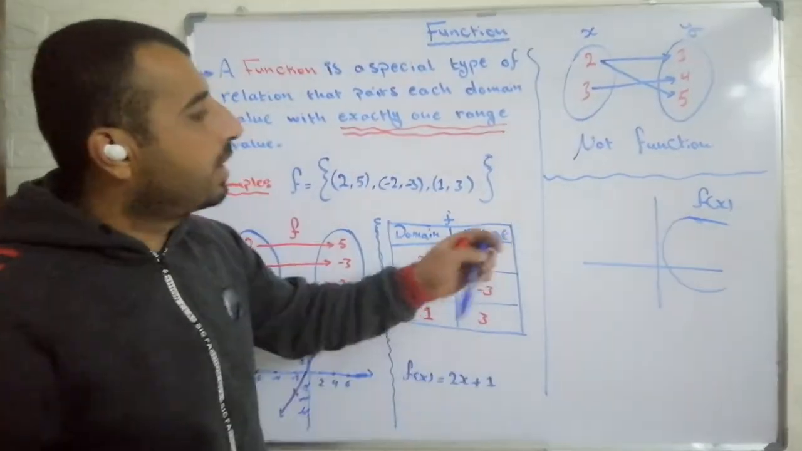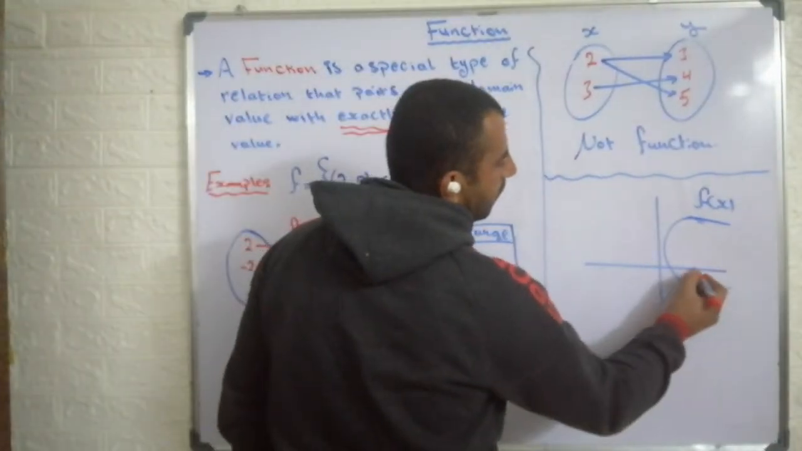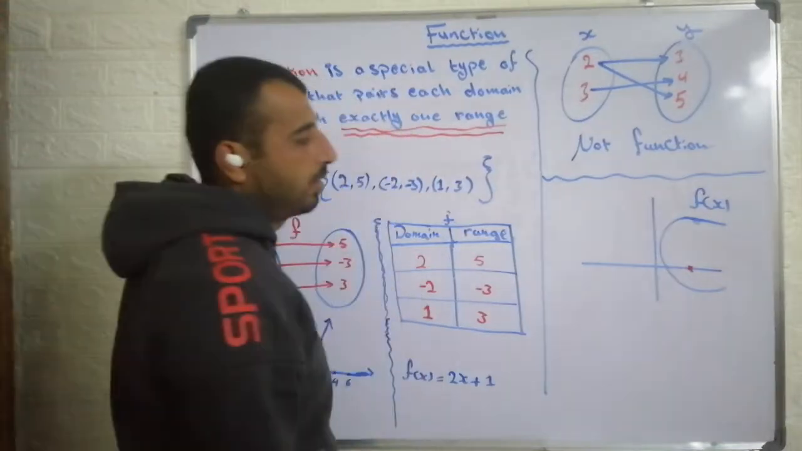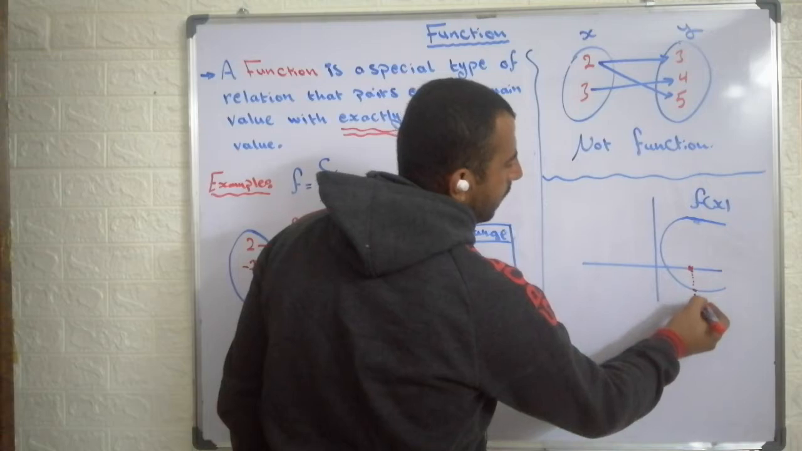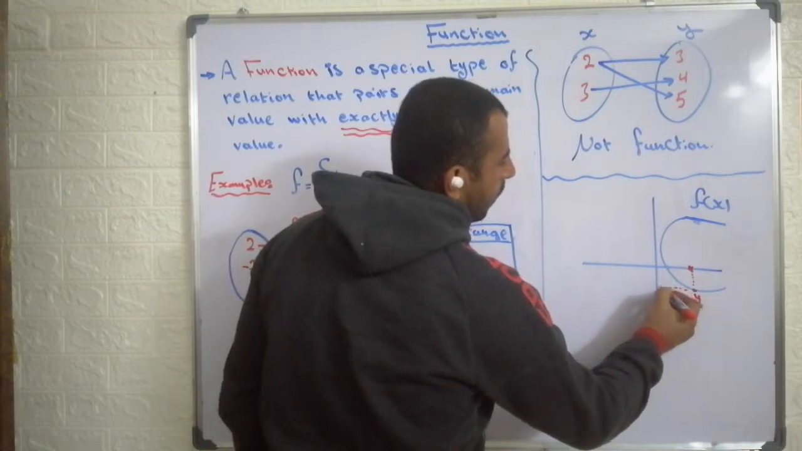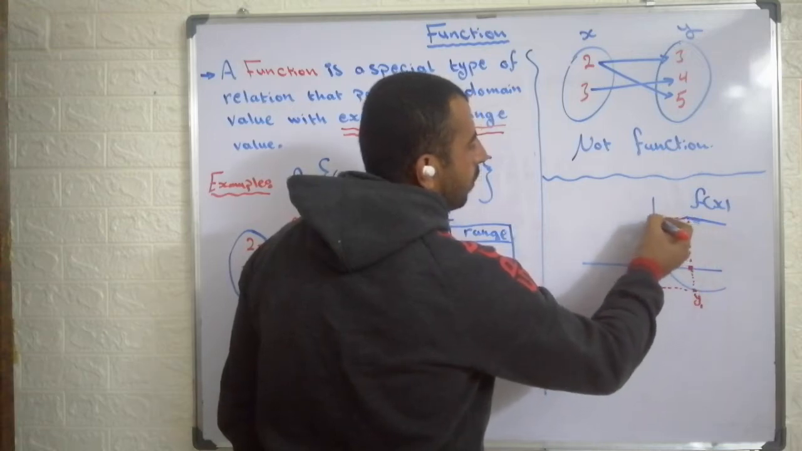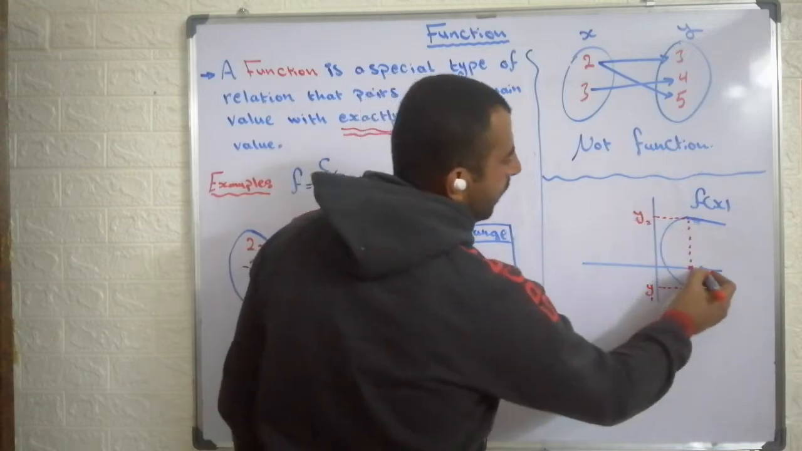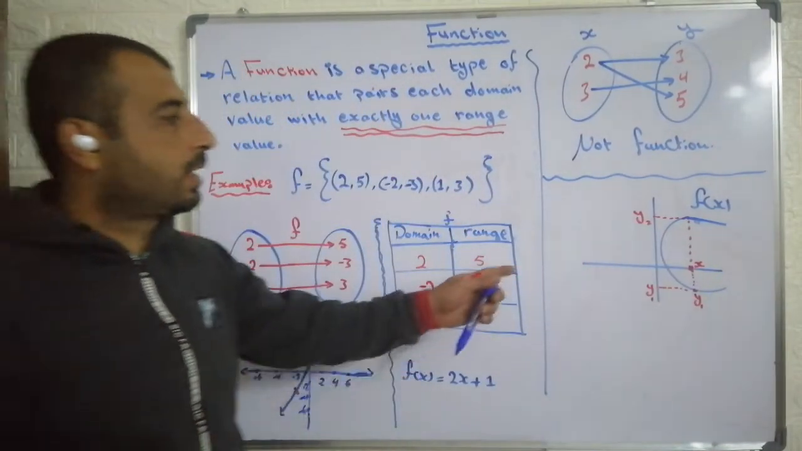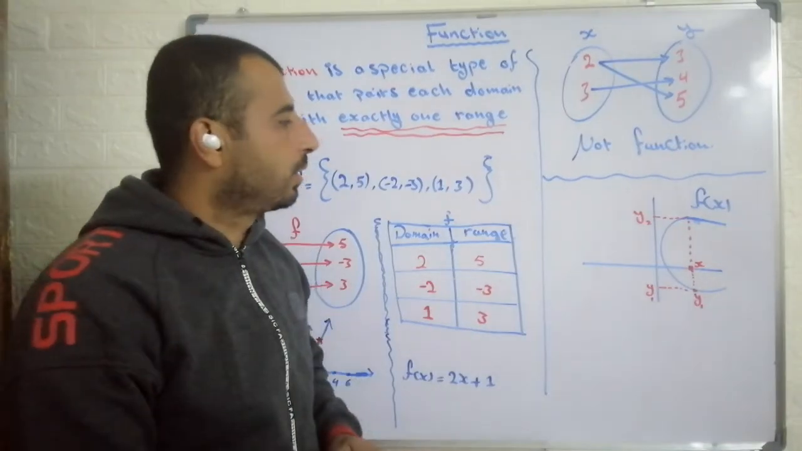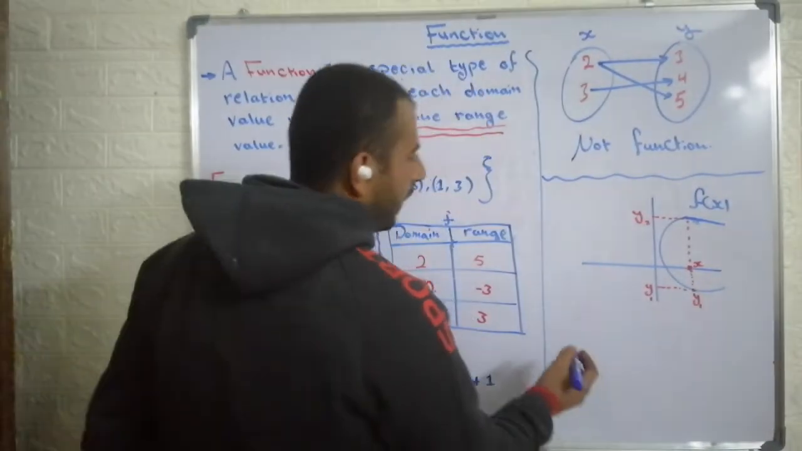Now, to check if this is a function or not, take an arbitrary x here, any x. Look for this x on the x-axis. You will find it's related to two y's. This is y1, which is here, and it's related with y2, which is here. So my x here is related to two y's. So this is not a function. Good. There is another way we can use, the vertical line test.